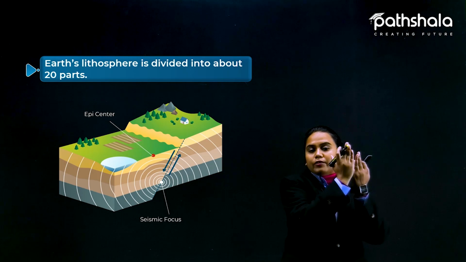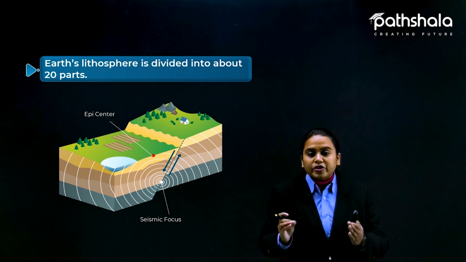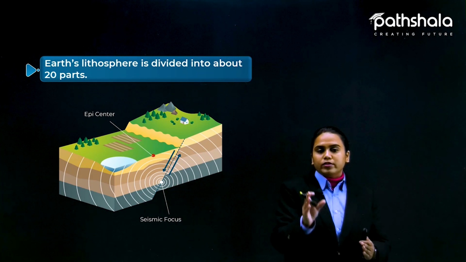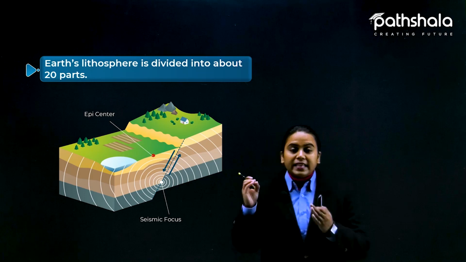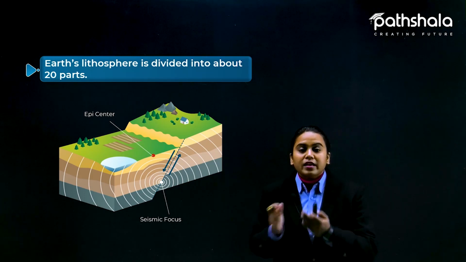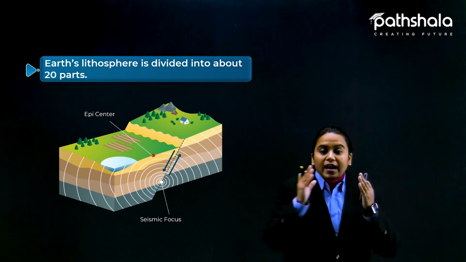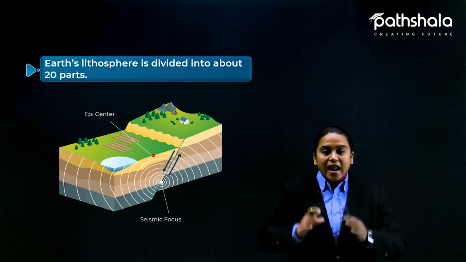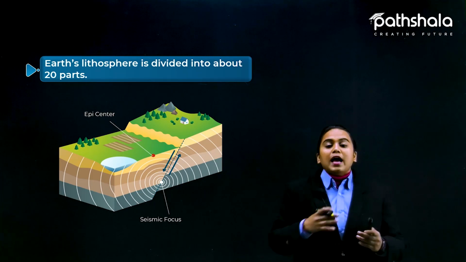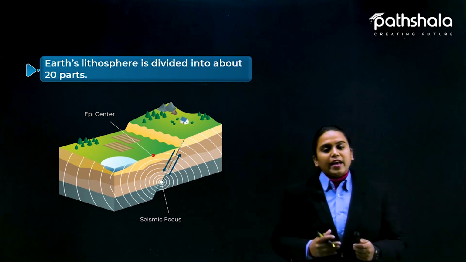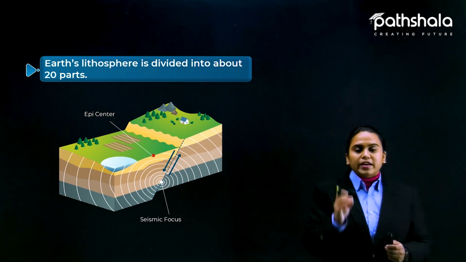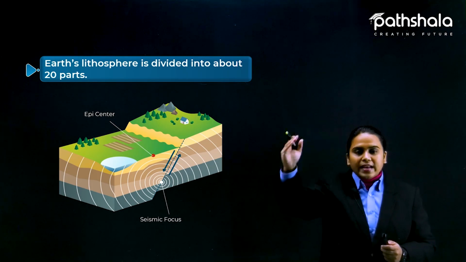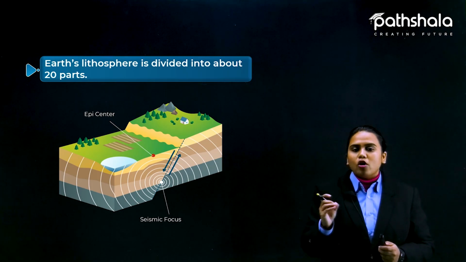Okay, if they are shifting like this, the vibrations come out from the seismic focus, which we will discuss later, but this is the main point from where the shifting affects the layer. This produces vibrations in the layer, and these vibrations move outward and form the earthquake. So these 20 parts are responsible, and any part can be responsible for the earthquake.